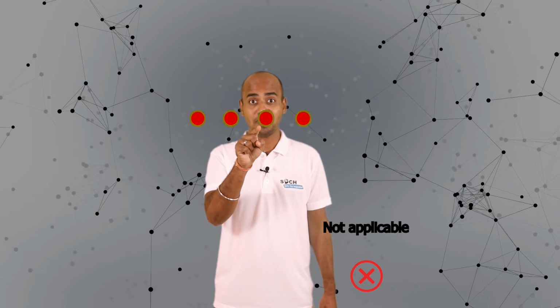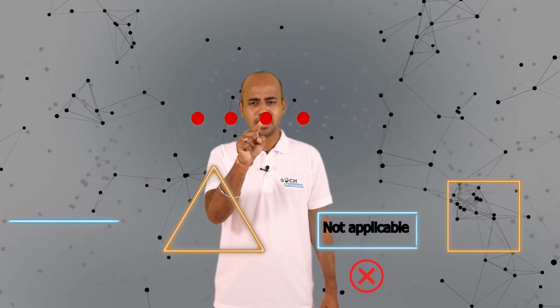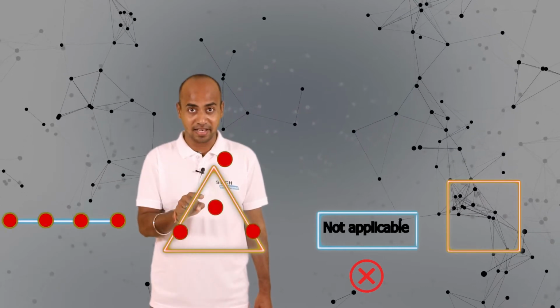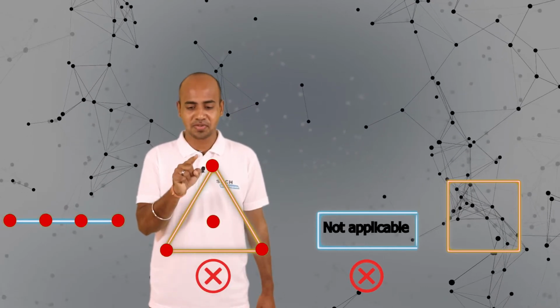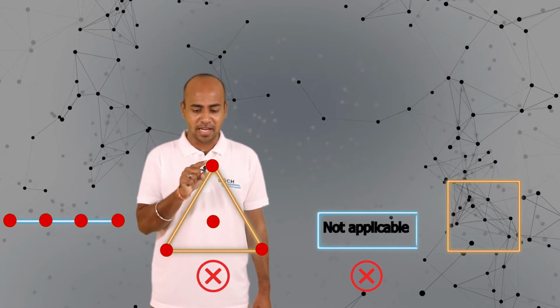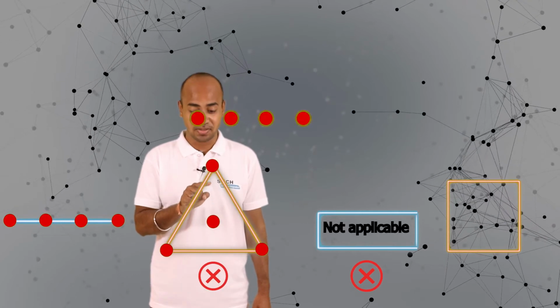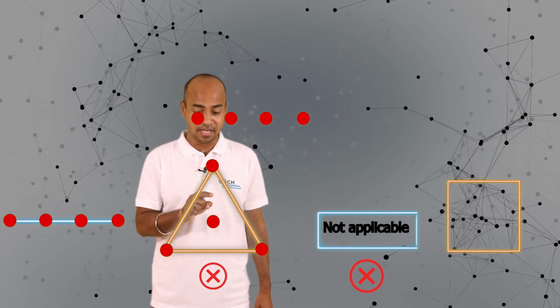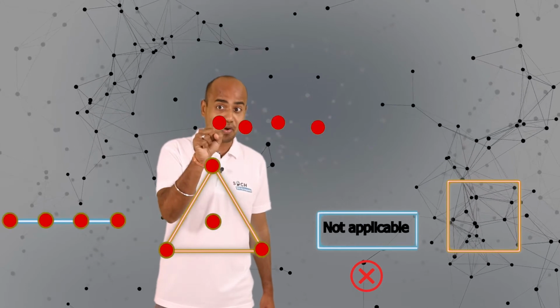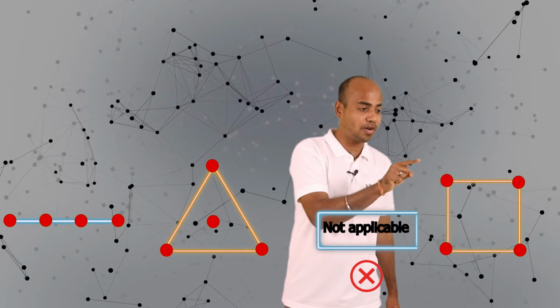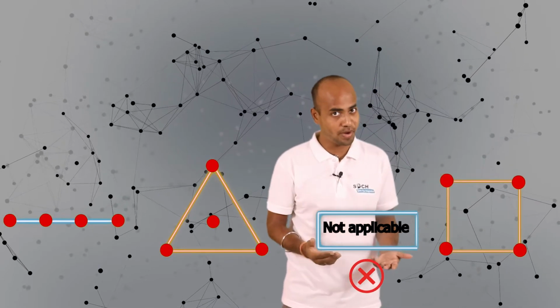Now let us understand these patterns with respect to more numbers. So if we take 4 dots, as in whole number 4, these 4 dots represent a line. Does this also represent a triangle? No, because a triangle requires 3 points. If I keep the 4th point, all the points are not at equal distance. So it doesn't represent a triangle. Now this 4 points of course represent what? Yes, a square, because the minimum requirement for a square to be formed is 4 points.